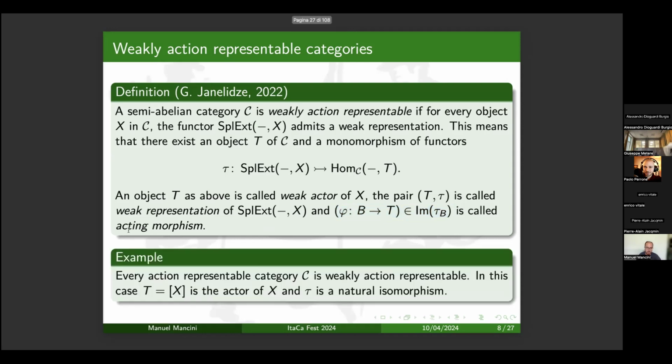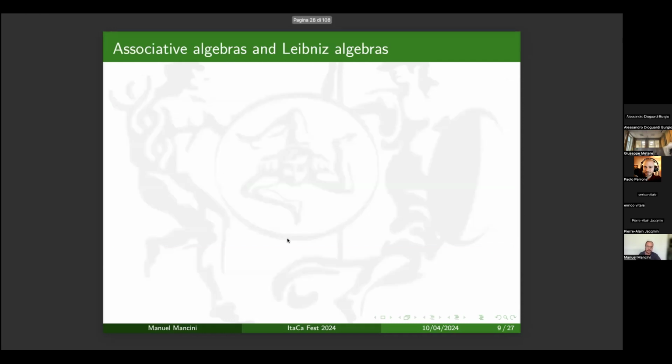A first example of a weakly action representable category is any action representable category, where a weak actor is the actor, and every morphism is an active morphism, and so tau is a natural isomorphism. George and Elise gave another example in his paper.